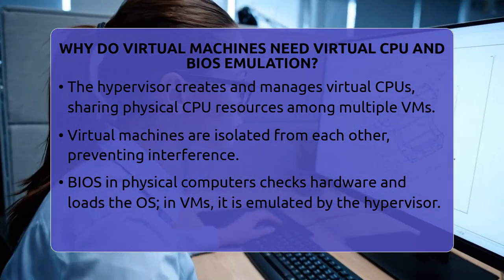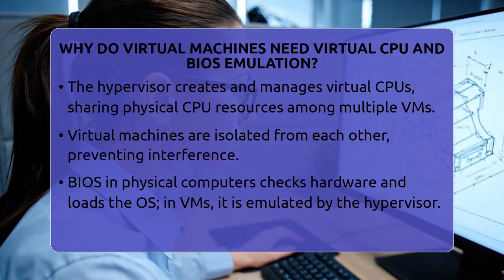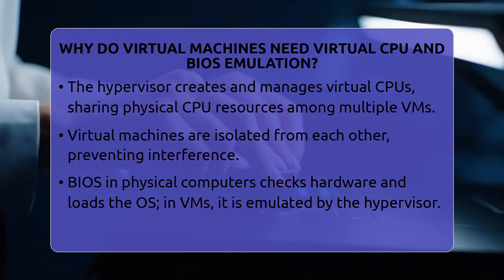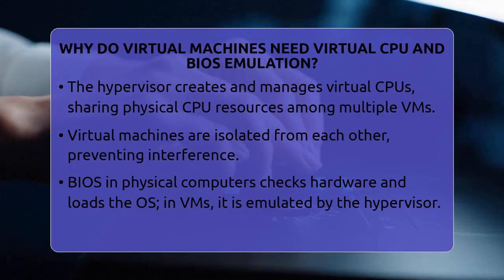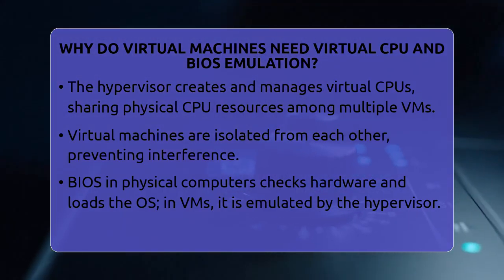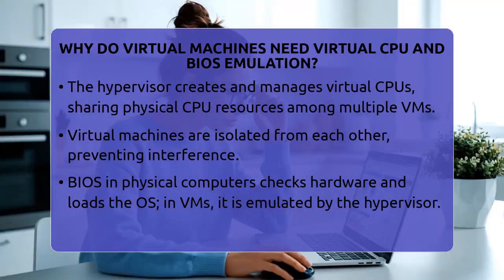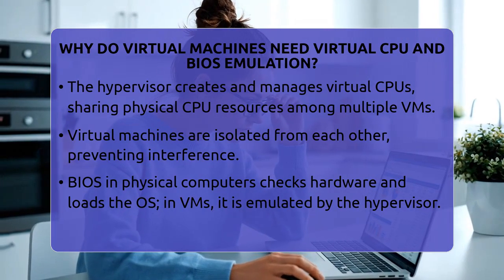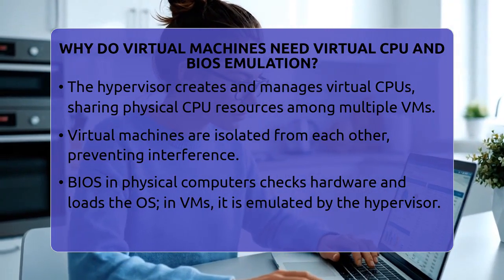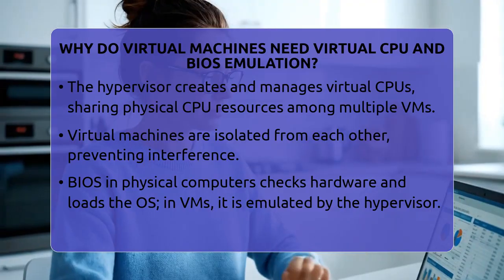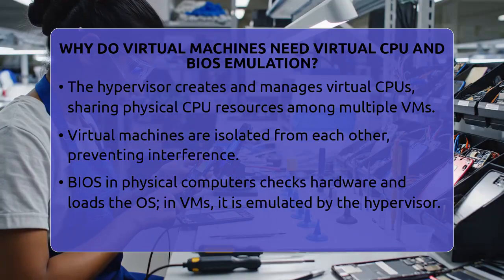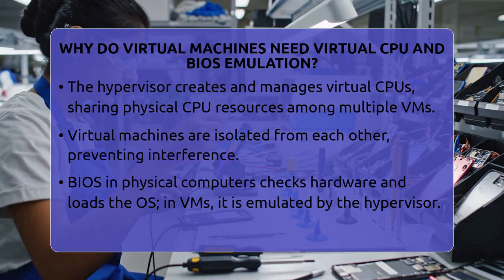Multiple virtual machines can share the same physical CPU. The hypervisor manages this sharing, making sure each virtual machine gets enough processing power. This setup allows many virtual machines to run on one physical computer efficiently. It also keeps each virtual machine isolated from the others, so they don't interfere.